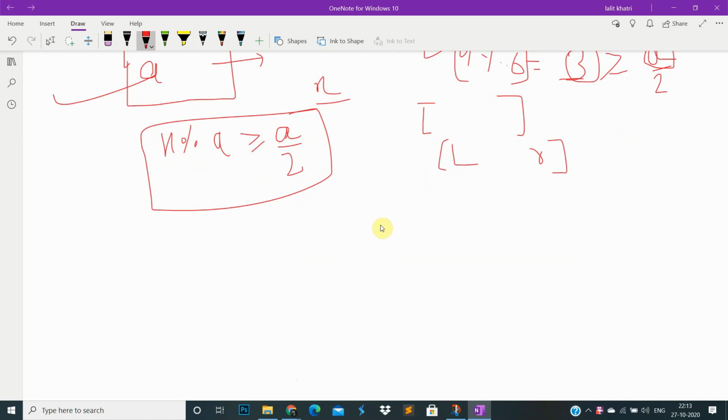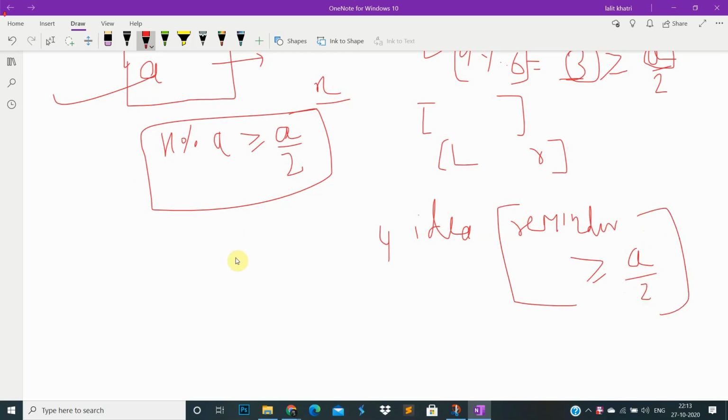Our idea is to maximize the remainder. If the remainder is greater than or equal to a by 2, then he will buy the whole pack. So we have to maximize the remainder.